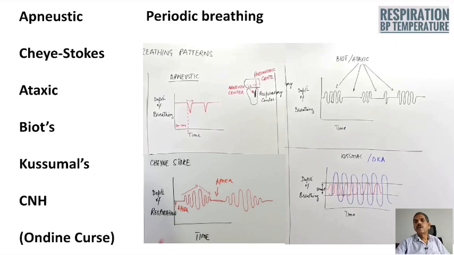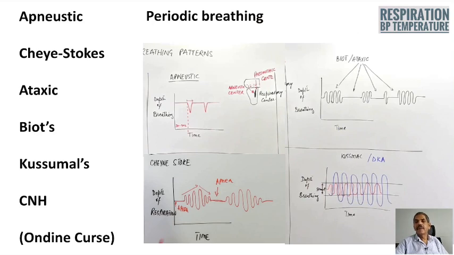Then Cheyne-Stokes breathing, the waxing and waning of respiration in between apnea. The duration of each cycle is usually 2 to 2.5 minutes, and the duration of apnea is usually half a minute.